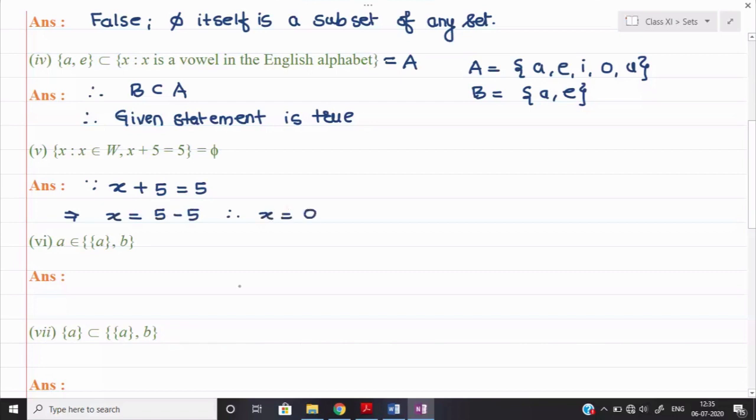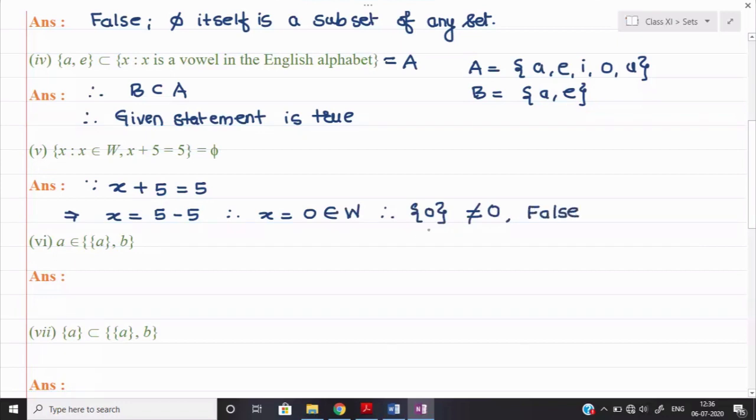Now x is equal to 0 and 0 belongs to the set of whole numbers. So I can say that therefore the set will contain one element 0 which is not equal to 5, so it is not empty. So therefore the given statement is here false, we can say, right?